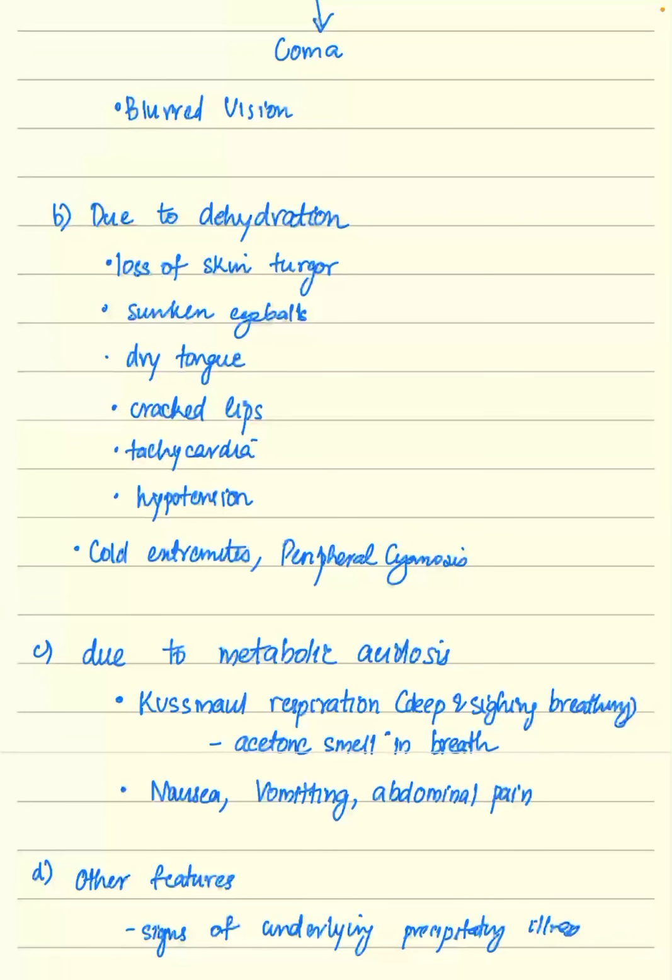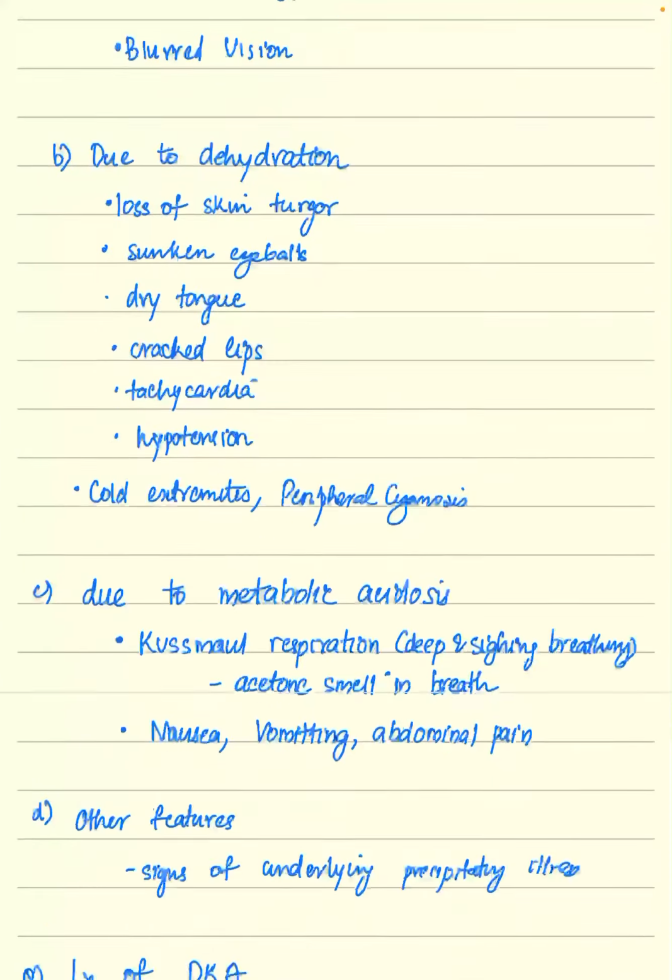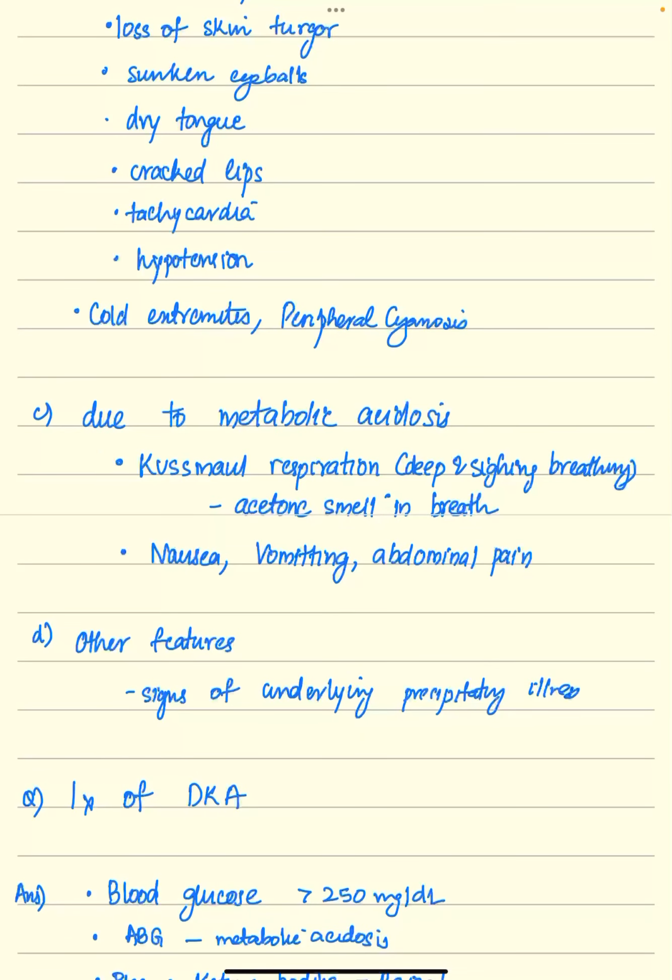Kussmaul respiration is a deep and sighing breathing, and the main feature is the acetone smell in the breath, rather than a fetid smell. Nausea, vomiting, and abdominal pain are present due to metabolic acidosis. The abdominal pain may be due to ileus. Other features include signs of the underlying precipitating illness.